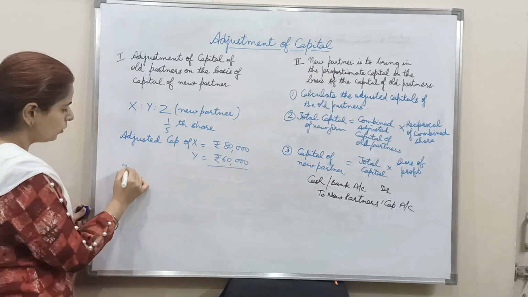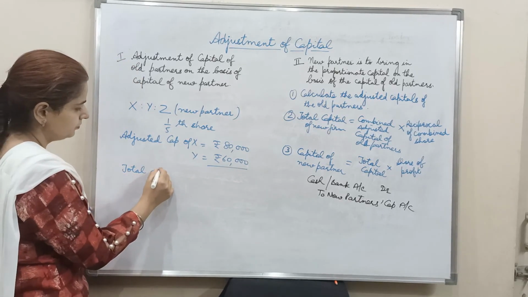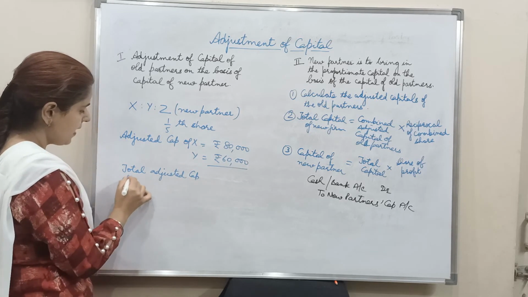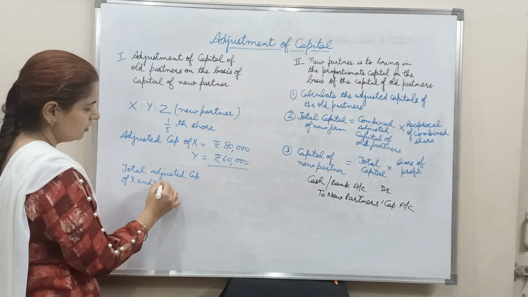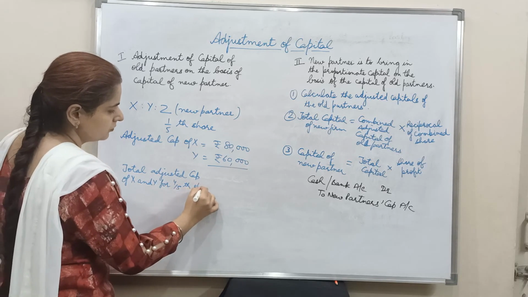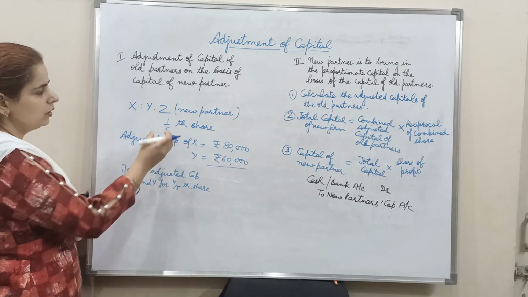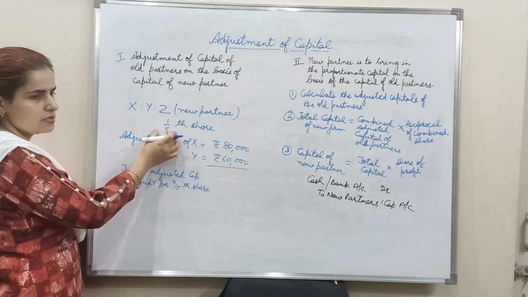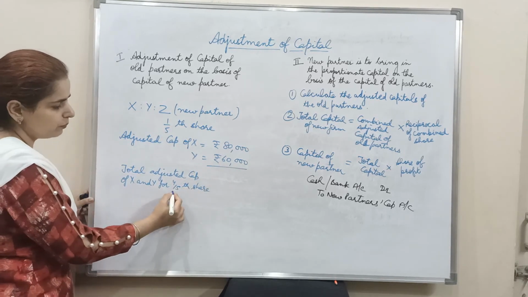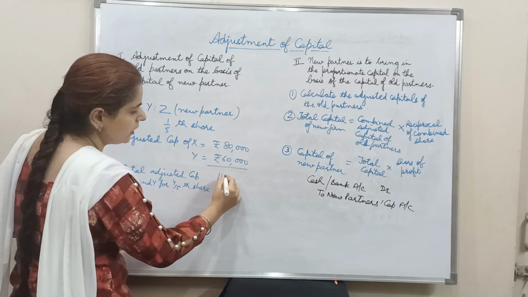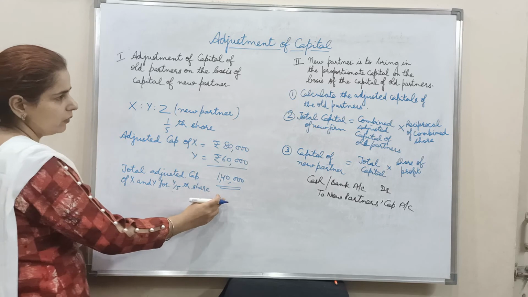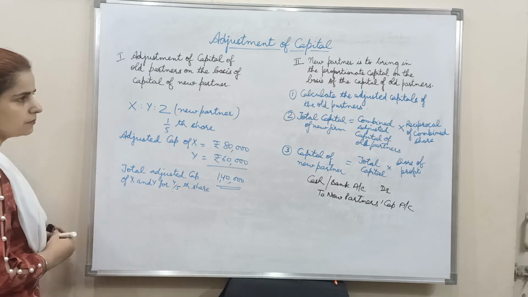So the total adjusted capital of X and Y for 4/5 share, out of total Z is having 1/5 share. Z का 5वां हिस्सा है, बाकी 4 हिस्से किसके होंगे? X and Y के. So for 4/5 share कैपिटल कितनी हो गई? 1,40,000. Now we will calculate the total capital of the business.